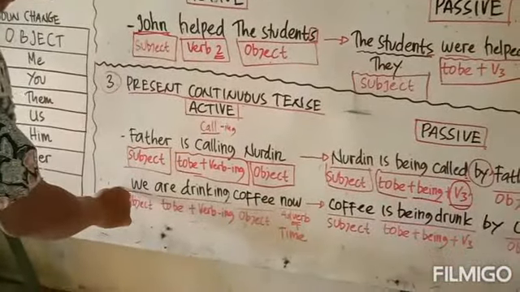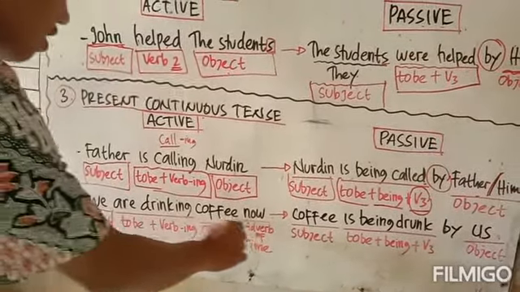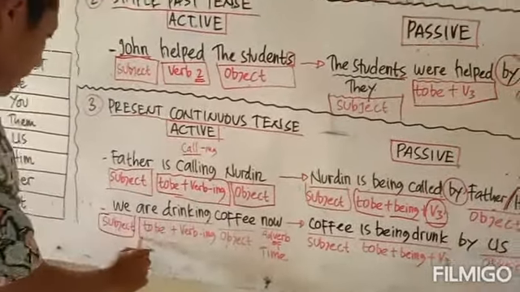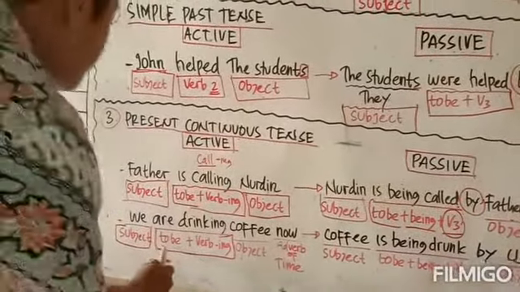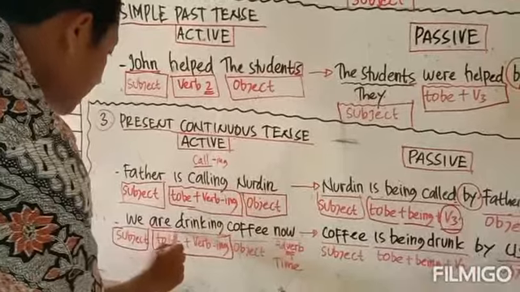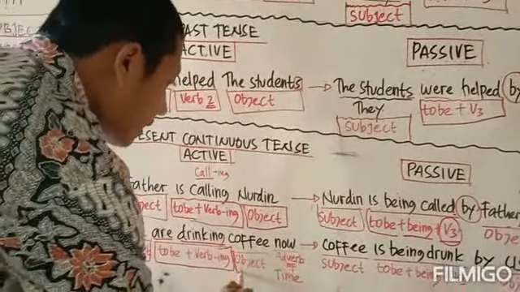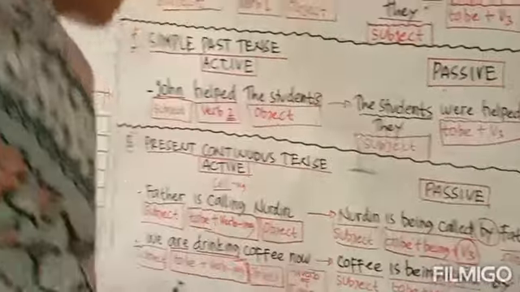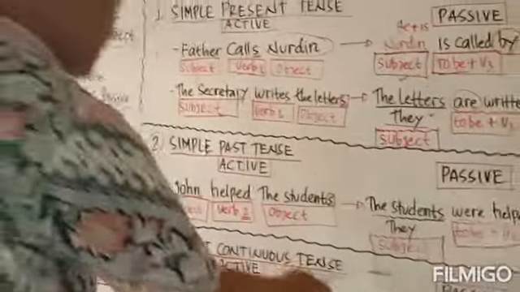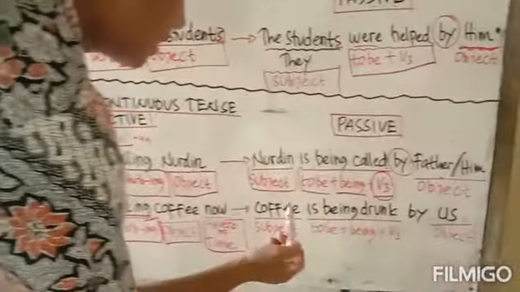The next example is we are drinking coffee now. We is the subject. Are drinking is the verb form of continuous tense. Are is the to be, and then verb ing is drinking. The object is coffee, and that adverb of time will be now, the indication of present continuous tense. We are drinking coffee now is the active form, and then we change it into passive.